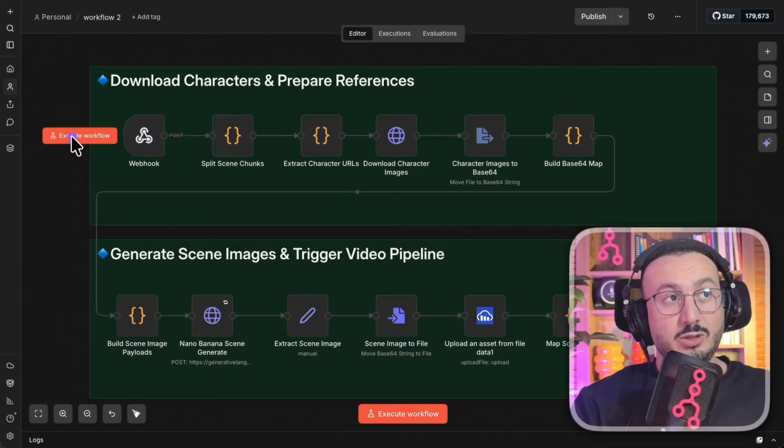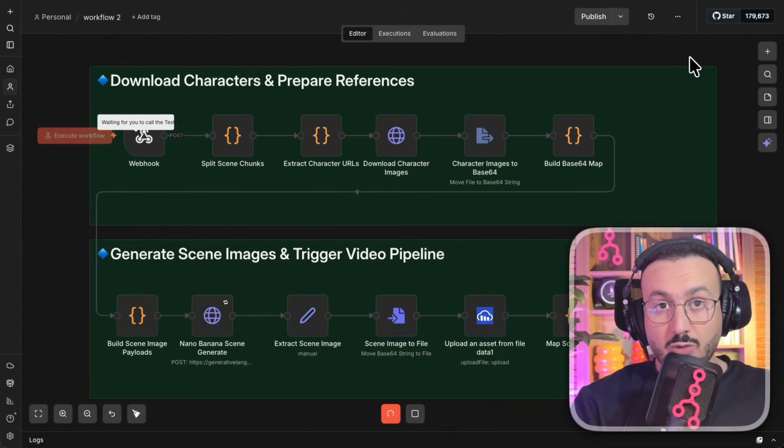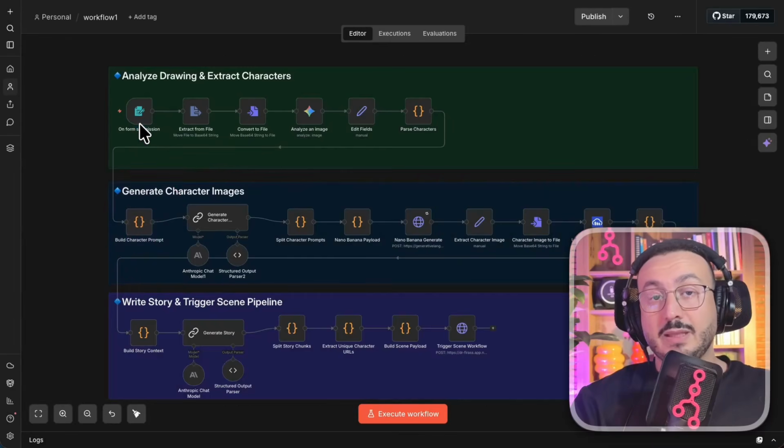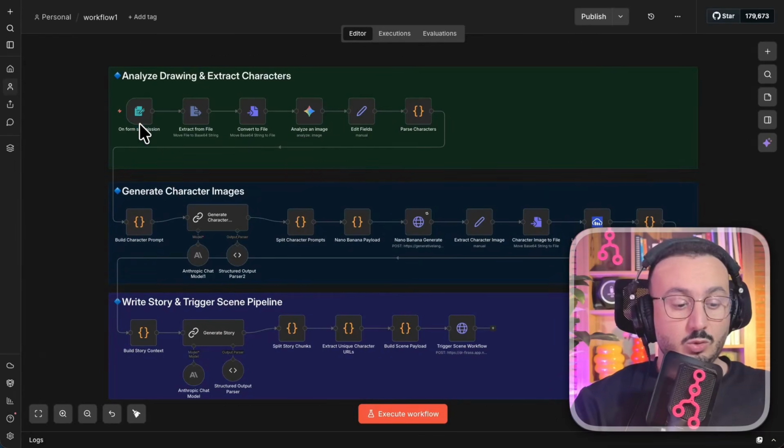But of course, I actually need number 2 to be listening as well. So now these are 2 workflows ready to launch when the first workflow finishes its job. And for me to be able to activate this first workflow, I'm going to upload the image I simply scanned with my scanner. It's just a drawing, a simple drawing that my little girl made.